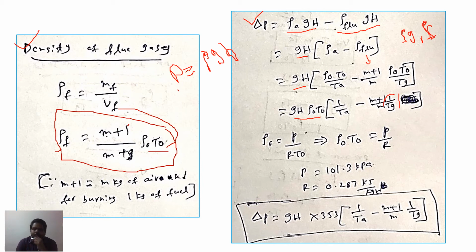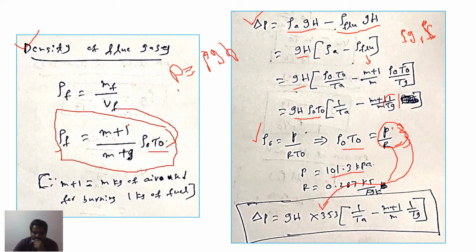Now here we know that rho equals P by R T naught. Okay. This we can write as rho naught T naught equals P by R. Here we know the reference values of P and R. P value is 101.3 kilopascal. R value is the gas constant, 0.287 kilojoule per kg K. Okay. So once we substitute these values,